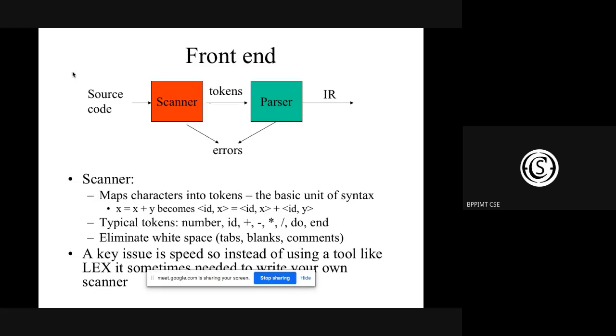Okay. Now, what exactly is a token? A token is basically whatever data we have, whatever symbols we are using in our code, divided into different categories. One may be operands, another may be operator, or it can be an identifier, it can be a number, or it can be a do-while keyword that is used in the program. So accordingly, the entire thing will be categorized into different tokens.